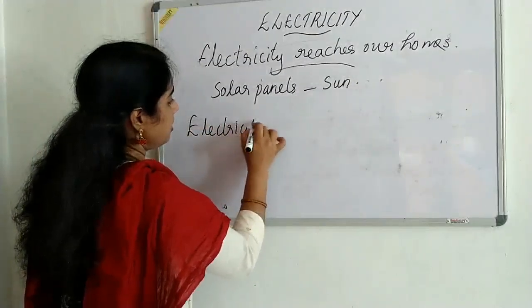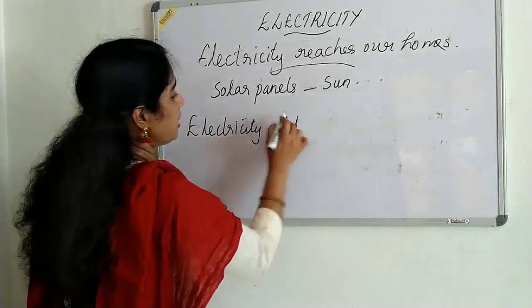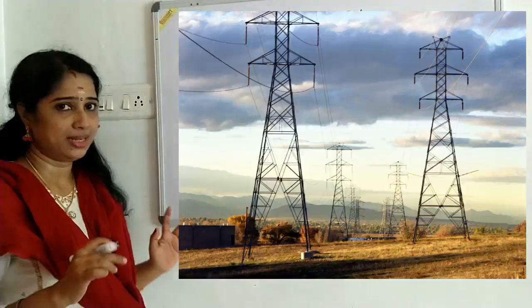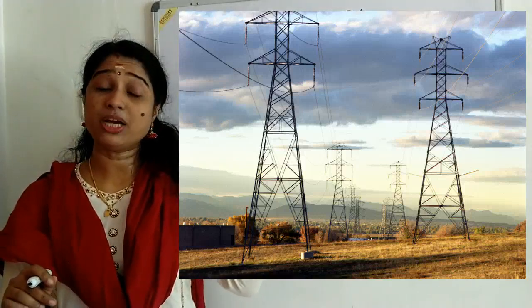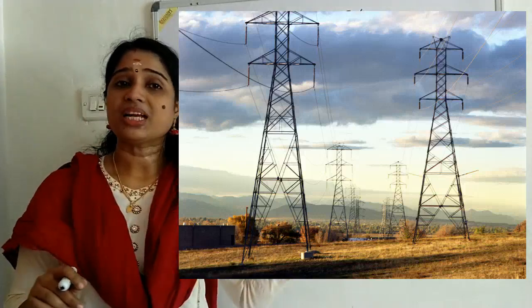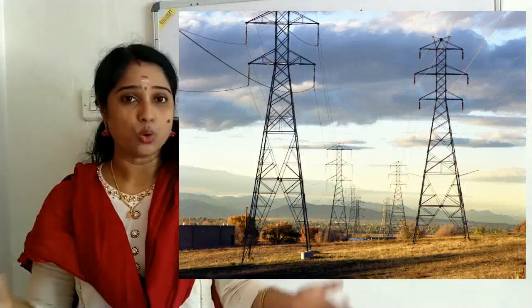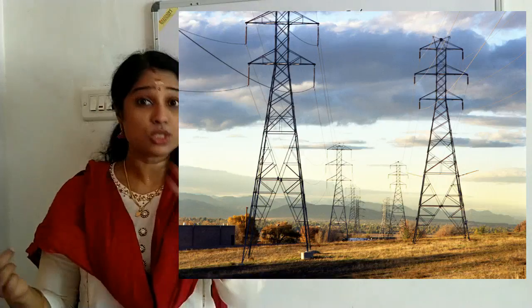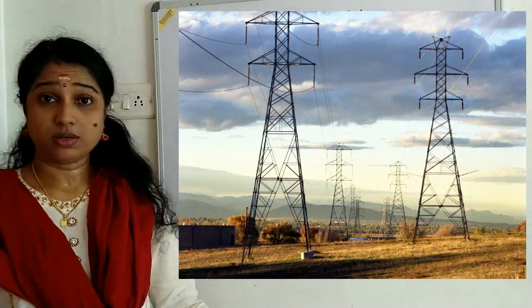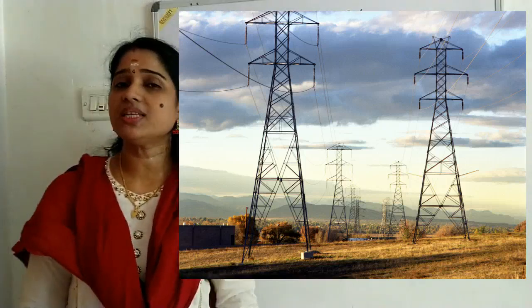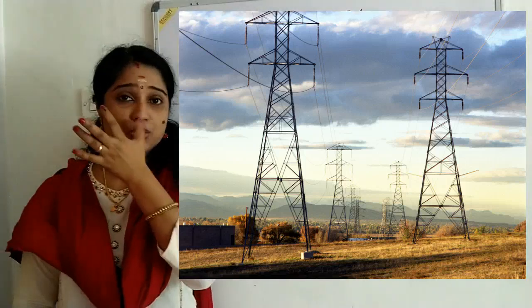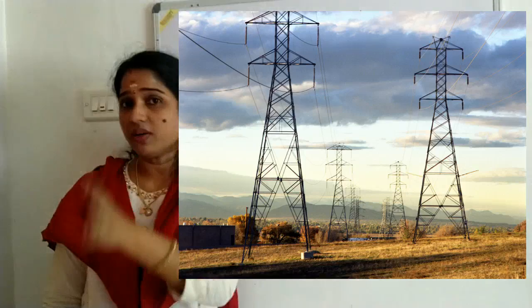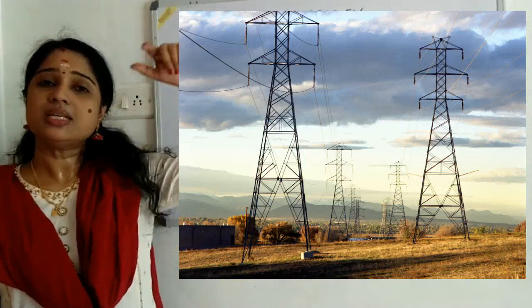Through different wires, the electricity is carried to houses, hospitals, schools, businesses, shopping malls, wherever the electricity is needed.